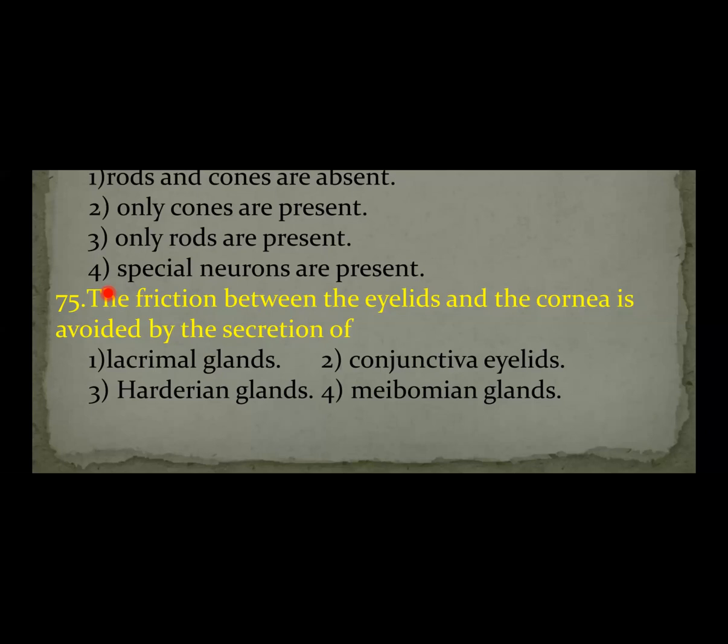That lubricant prevents the friction between the eyelids and the cornea. Therefore, the answer is the fourth option.